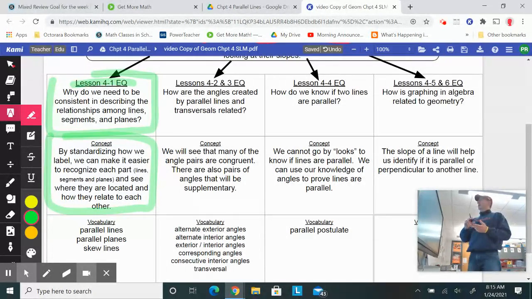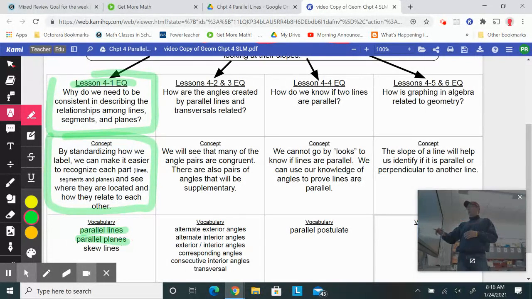Lines, planes, segments, which we've already studied this year. We talked about different ways to mark for lines, different ways to mark line segments. And we want to be able to see where they are located and how they relate to each other. So the first lesson, some pretty basics about parallel lines, parallel planes, and what we call skew lines.